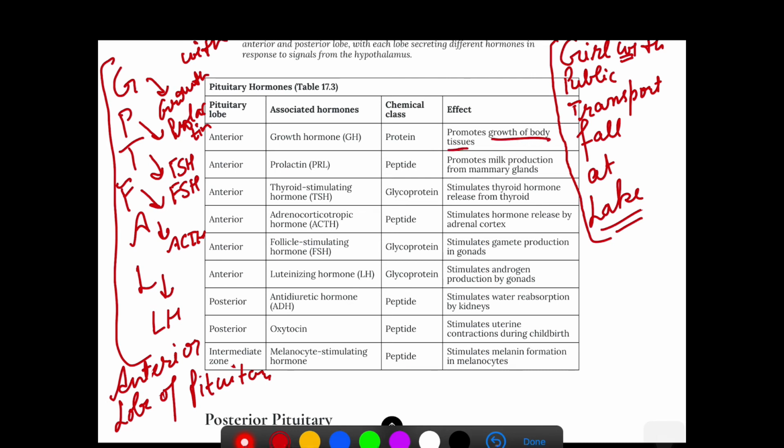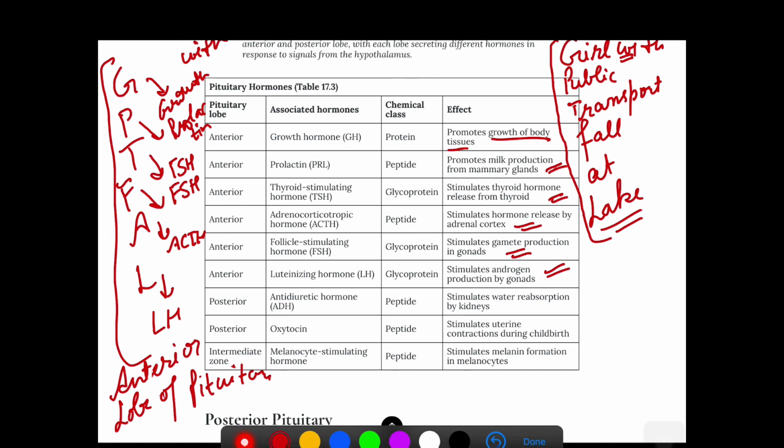Growth hormone promotes the growth of body tissue. Prolactin promotes milk production from the mammary gland. Thyroid stimulating hormone stimulates the release of thyroid hormone from the thyroid gland. Adrenocorticotropic hormone stimulates the hormones released by the adrenal cortex. FSH is for gamete production in the gonads. Luteinizing hormone is basically for androgen production in the gonads.